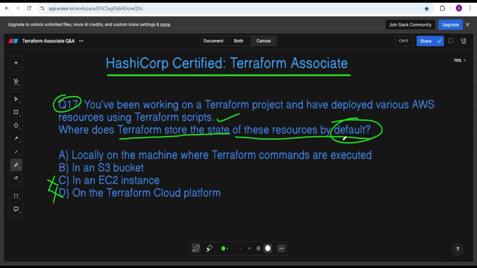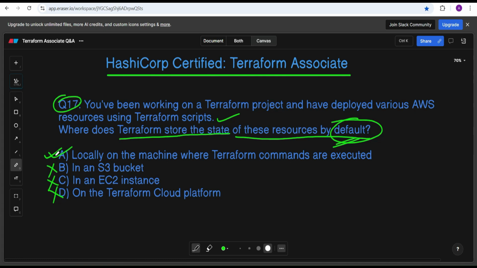The question is asking about the default, so you didn't configure anything in the environment, you just run it for the first time, and where is the state file stored? So this is also not correct. Locally on the machine where Terraform commands are executed, this is correct. By default Terraform stores the state file locally on the machine where the Terraform commands are executed.